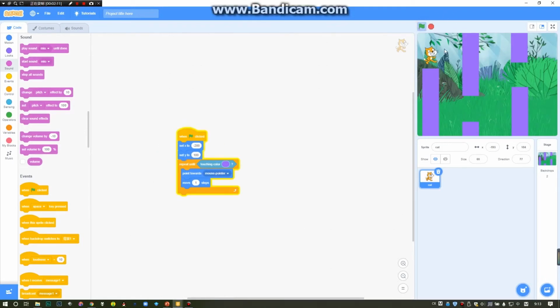It could run smoothly. Okay, so we could go to the sound section and add play sound meow until done, right? We could drag it and put it at the end so that when the cat hits the wall, it will sound meow. Let's see what will happen. Let's just hit the wall. See, the cat will start to sound meow.